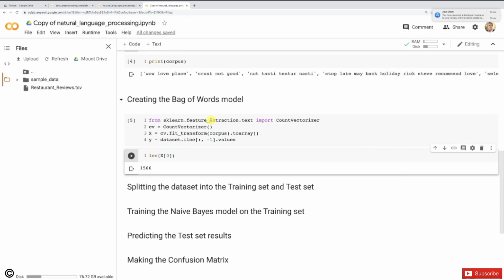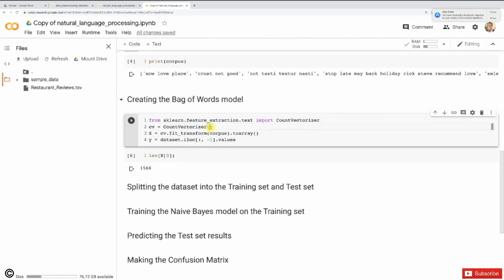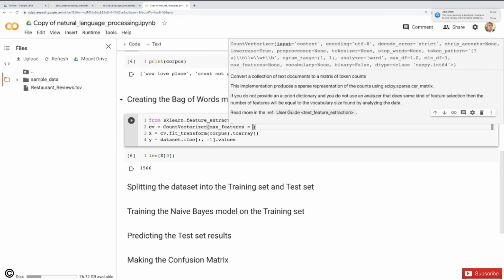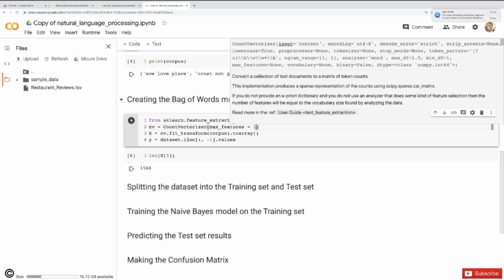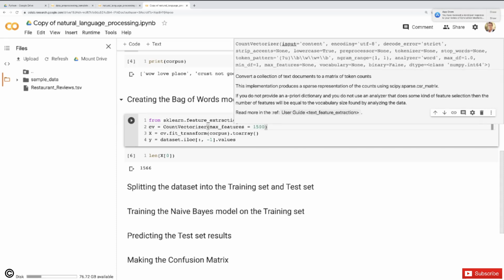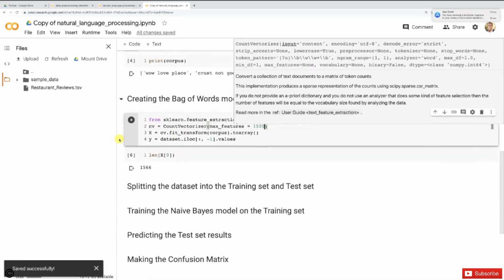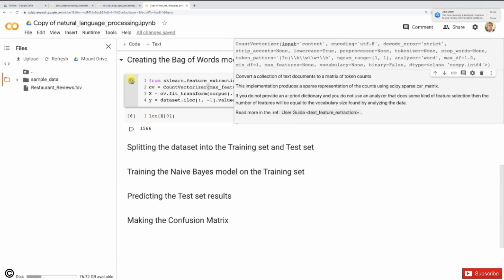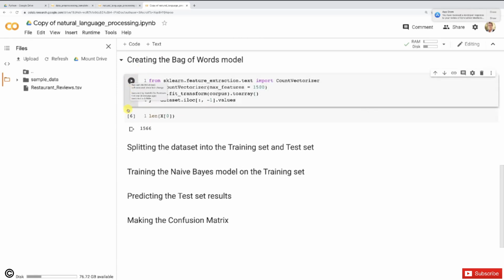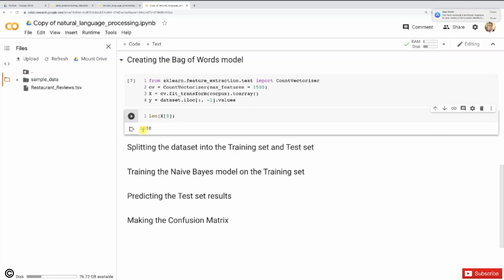So let's just take the 1,500 most frequent words, and to do this, we just need to enter the max_features parameter. There we go. And in order to get only the 1,500 most frequent words, we just need to enter here 1,500. Feel free to try other values, like for example the 1,000 most frequent words, but be careful not to remove too many words, okay? All right, so good. Now we're going to rerun that cell. So let's press play. Okay, good. And now if we rerun that cell, we should get 1,500 here.